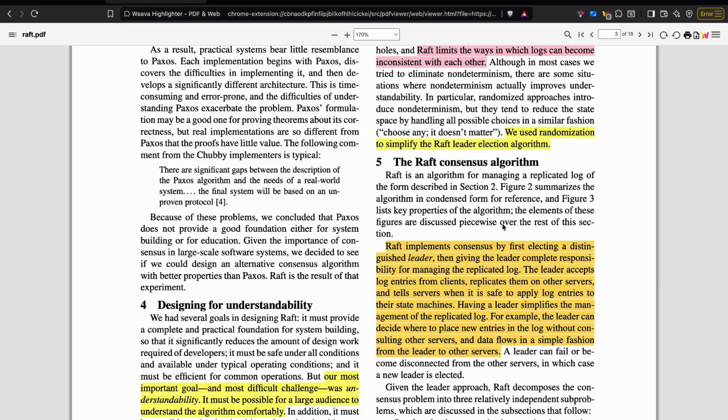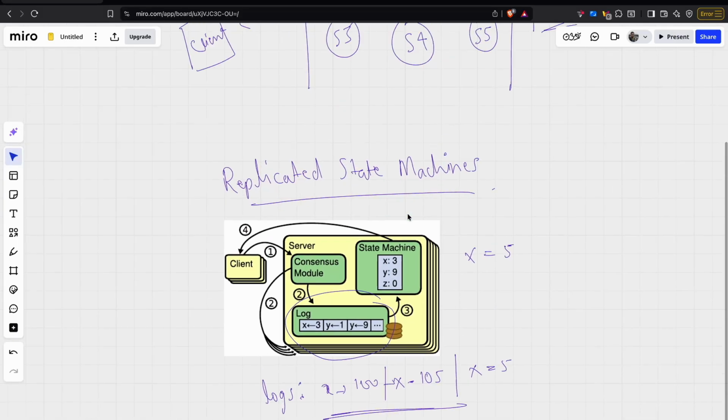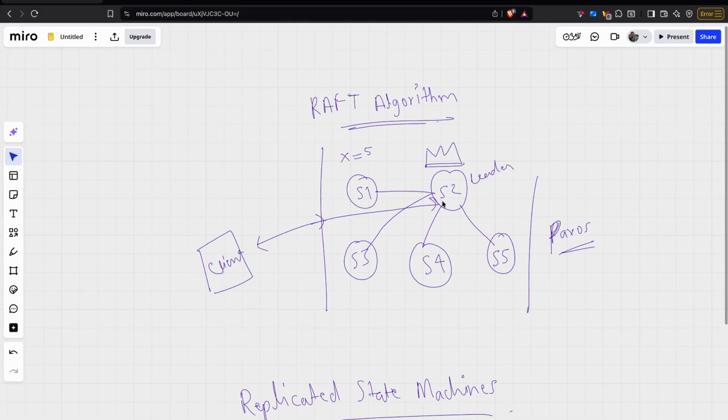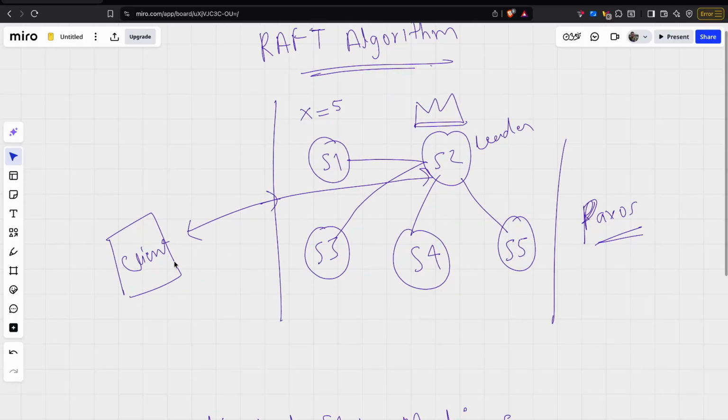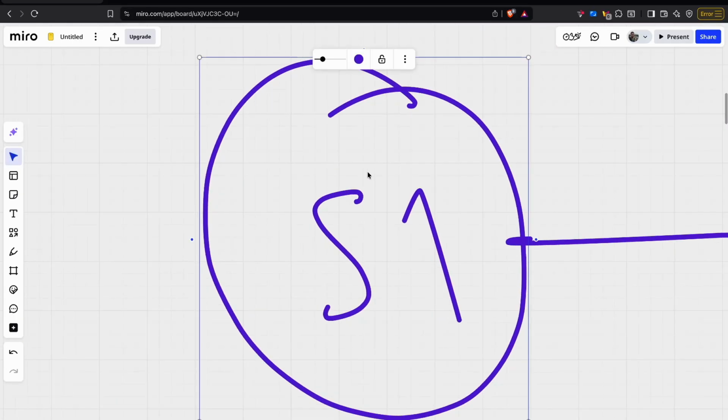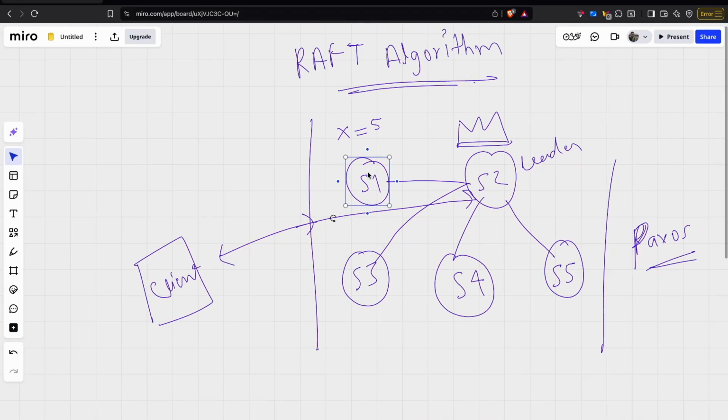Okay, so now let's talk about the Raft consensus algorithm. We discussed earlier that Raft has one leader, and this leader is used to communicate with the client, and the client does not connect with any of the other servers. In case the client connects, let's say, with S1, S1 responds that it cannot respond, so it's better to talk with the leader, and S1 will tell how to reach the leader. The client will initiate another connection that will connect it to the leader of that term, that is S2.